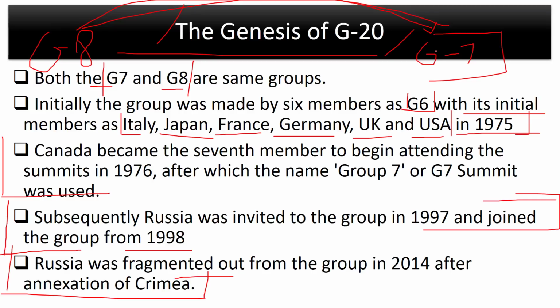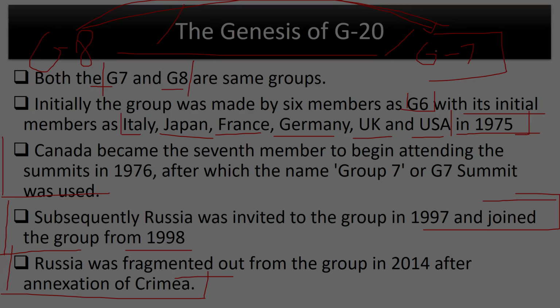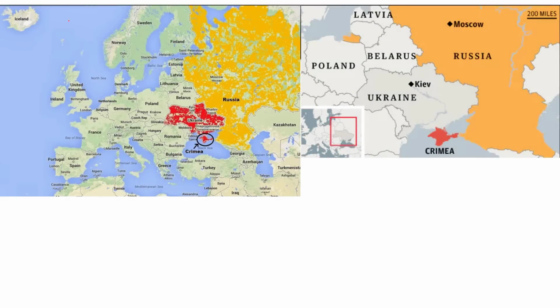Now let me tell you about the annexation of Crimea, because we will talk about the annexation of Crimea quite a few times in this video. What you see in front of your eyes right now here is the map of Europe. The red highlighted part is Ukraine and the yellow part is Russia. I have also highlighted Crimea for you. This is Crimea. I'm sure most of you can see it. This map is a little better. I think all of you can see it over here. This is Crimea. So Russia annexed Crimea from Ukraine. The capital of Ukraine is Kiev, of course.